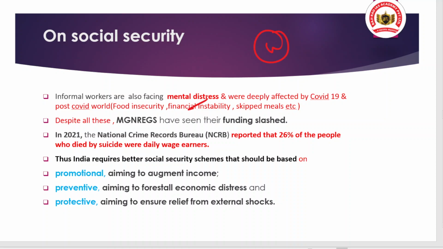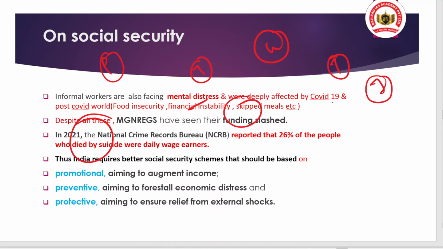And we have MGNREGA that provides guaranteed employment, but we are seeing that in the current year's budget, the funding of MGNREGA has been slashed. This is not a good thing, because the demand for MGNREGA and the works in the coming time may increase. And also, if the proper and timely transfer of the money doesn't happen, that means they can also face a livelihood crisis. Okay. And you can see that in 2021, the National Crime Records Bureau reported that 26% of the people who died by suicide were daily wage earners.